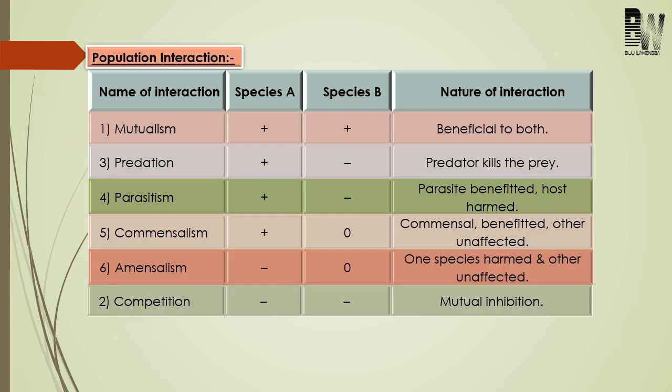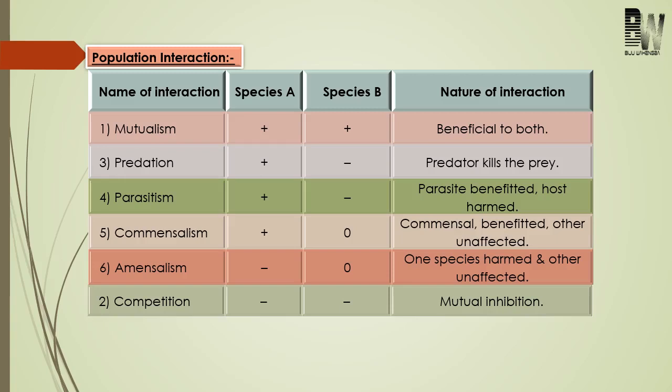Parasitism. In this interaction, one species will be benefited while the other will be harmed. Here also, the benefited organism is known as parasite and the organism which is harmed is known as host. Next, come to another term, that is commensalism. Here in this interaction between two organisms, one organism will be benefited while the other organism will be neither harmed nor benefited. Amensalism, just opposite to commensalism: in this interaction, one organism will be neither harmed nor benefited while the other organism will be harmed.